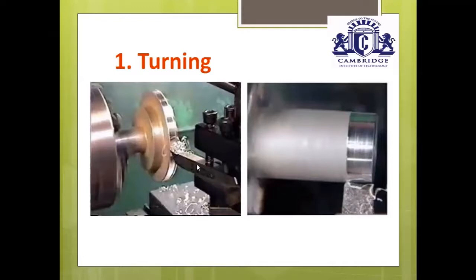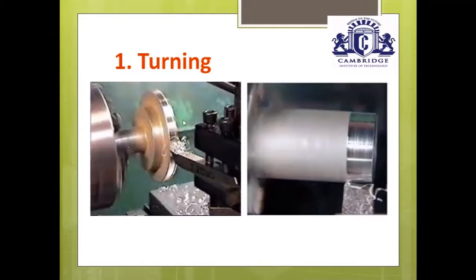Here you just observe, this is a stationary single point cutting tool which is placed inside the tool post, which is locked inside the tool post. This is a workpiece. Workpiece one end is placed inside the chuck. Once you switch on the machine, workpiece is continuously rotating. This stationary single point cutting tool just moves nearer to the outer edge of the workpiece and gives depth of cut. Once you have given depth of cut, it removes excess material and you just move the single point cutting tool from its one end to other end.